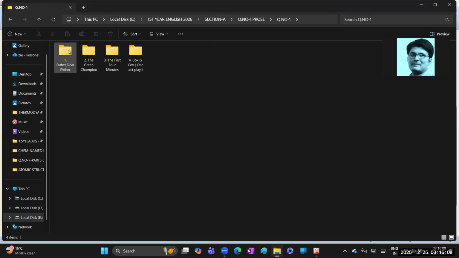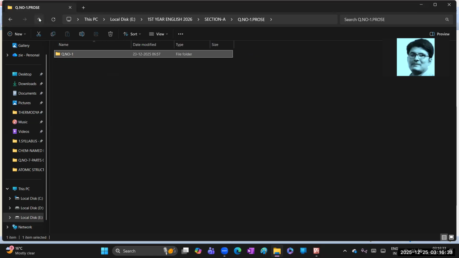Let us check the first chapter. There will be 4 units. Out of those 4, he will give 3, but out of the 3, we need to attempt 2 questions. So, Father, Dear Father, and the second one is The Green Champion. The third one is The First Four Minutes, and the fourth one is The Box, which is a one-act play. Okay, this is from Section A.